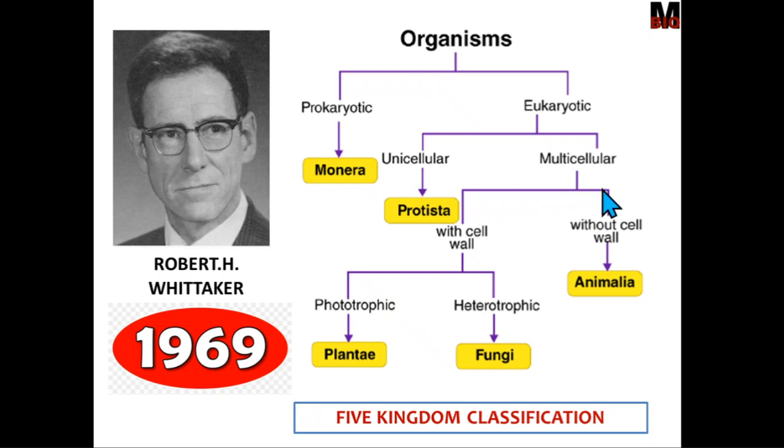Then multicellular eukaryotic forms are further divided into with the cell wall and without cell wall. Without cell wall includes all animals, or kingdom Animalia. Then with the cell wall is divided into two major categories based on their mode of nutrition, phototrophic and heterotrophic forms. Phototrophic multicellular organisms with the cell wall are included in kingdom Plantae, and heterotrophic multicellular organisms with the cell wall are included in fungi.